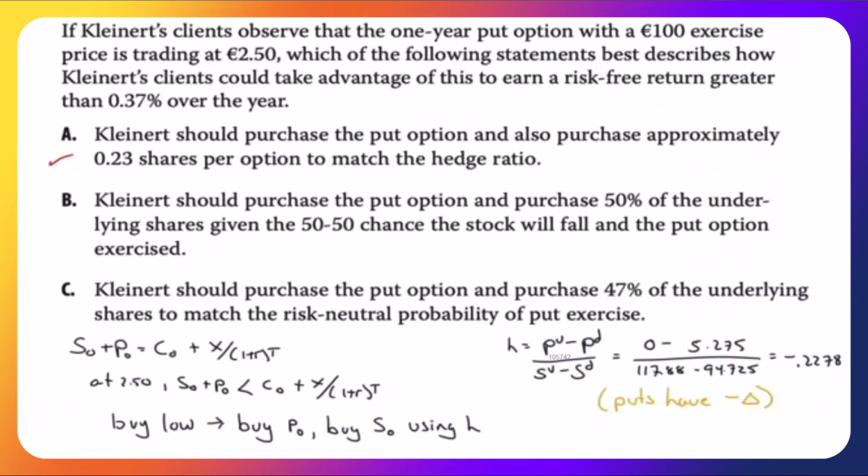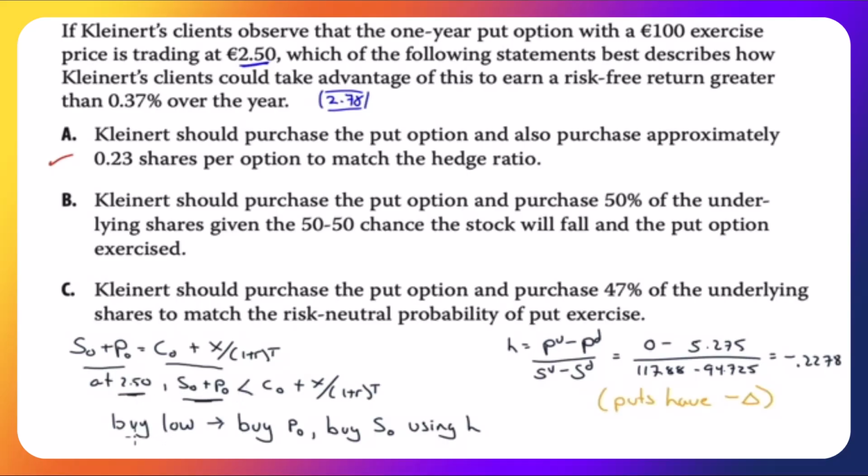If Kleinert's clients observe that the one-year put option with a €100 exercise price is trading at 2.50, remember we had just calculated 2.78, so this is cheap. Which of the following statements best describes how Kleinert's clients could take advantage of this to earn a risk-free return greater than 0.37% over the year? Recalling put-call parity, the stock plus the put equals the call plus the present value of the strike price. At 2.78, both sides would be equal. At 2.50, the stock plus the put would be less.